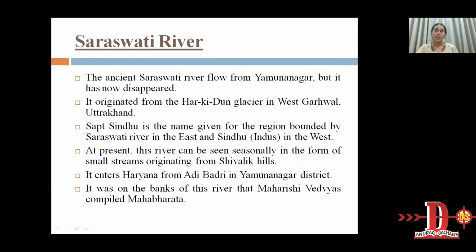Sapt Sindhu is the name given to the region bounded by Saraswati in the east and Sindhu, that is the Indus River, in the west. At present, this river can be seen seasonally in the form of small streams originating from the Shivalik hills. It enters Haryana from Adi Badri in Yamunanagar district.